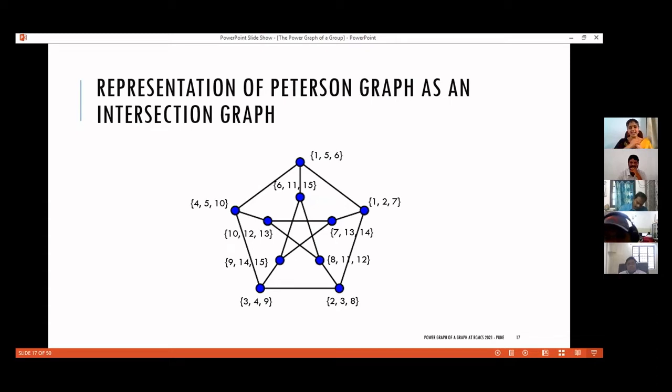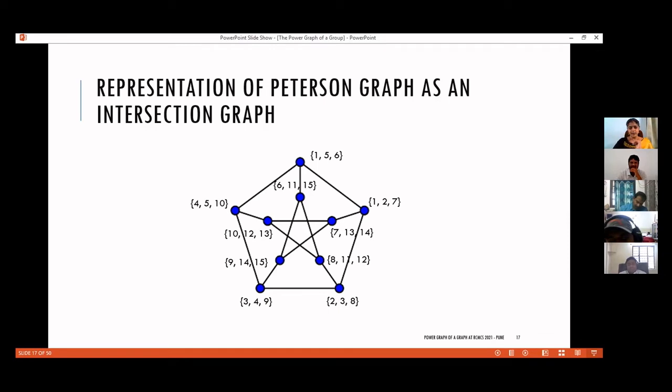The idea is that you label all the edges, say using 1, 2, 3, 4, etc. Let there be m edges. So all edges can be labeled using distinct numbers from 1, 2, 3, up to m. And to a vertex, you assign a set which takes the labels of the edges which are incident to that particular vertex.